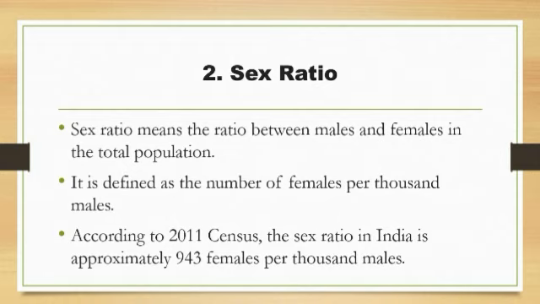See, according to the 2011 census, the sex ratio in India is approximately 943 females per 1000 males, which means for each 1000 males in India, there were 943 females only. Is it optimum? No. The optimum ratio is 1:1. We know that. Then only can we keep up the equilibrium gender wise in a nation.